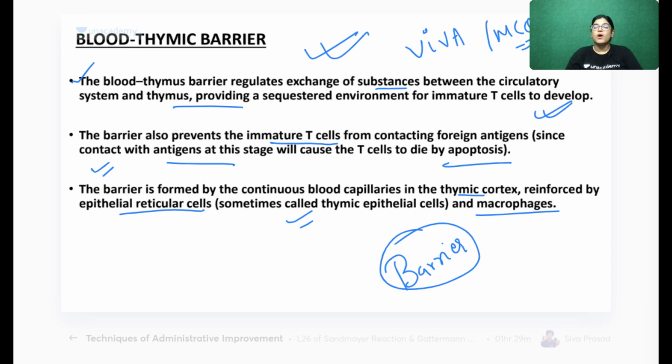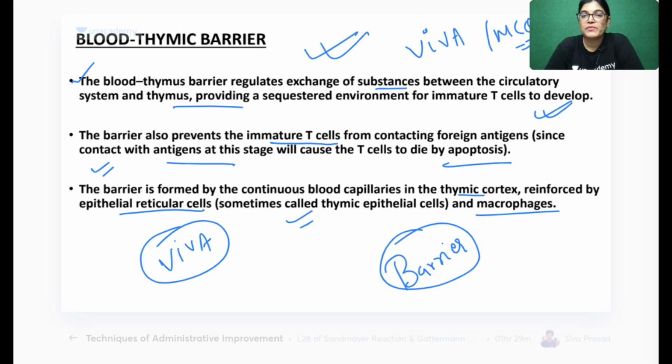So what are the structures forming the blood thymic barrier? Capillary endothelium, epithelio-reticular cells and macrophages. This is asked in the viva. Which structure forms blood thymic barrier? What will be the answer? Capillary endothelium, epithelio-reticular cells and macrophages. Function. So everyone, have you understood function and barrier formation? I will show you a diagram where you will understand more about the blood thymic barrier.